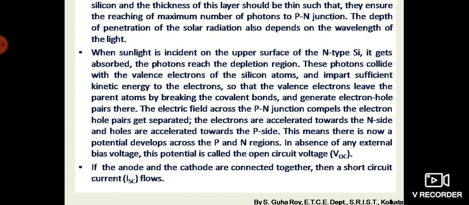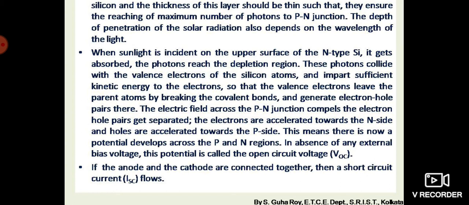The electric field across the p-n junction compels the electron hole pairs to get separated. The electrons are accelerated towards the n side, that is, the n-type region, and the holes are accelerated towards the p side.